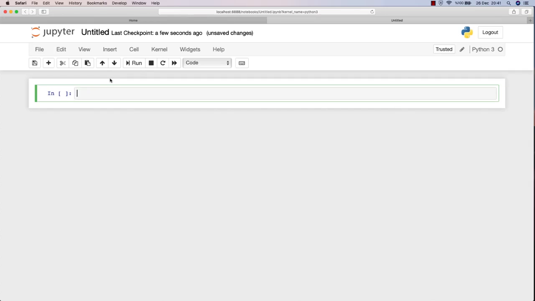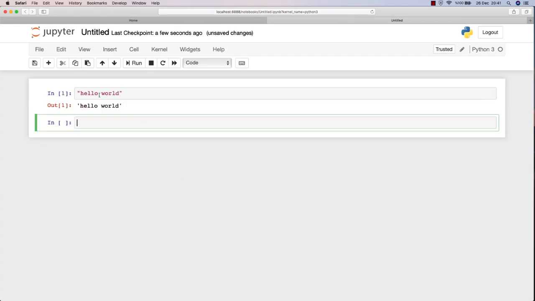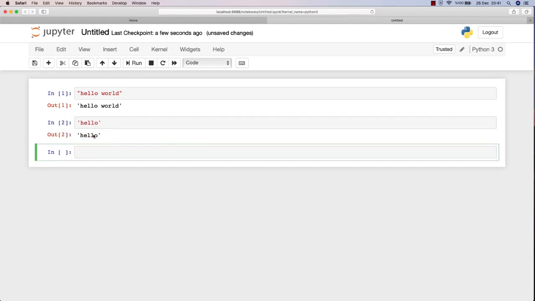Now we're going to work with strings. So make sure the code is selected here and let's write our first string. Our first string will be hello world as usual. So I'm writing a string and I'm hitting shift enter after that, and as you can see I'm placing it into two double quotes. And if you place it in single quotes, it will be okay as well, okay?